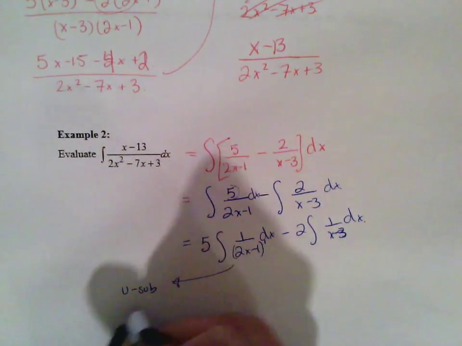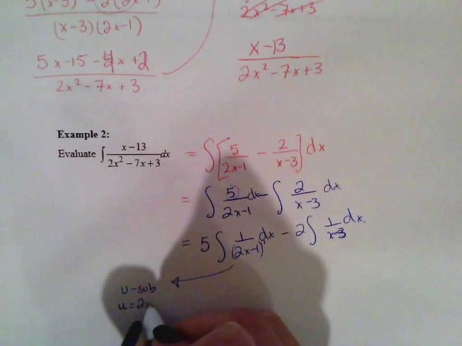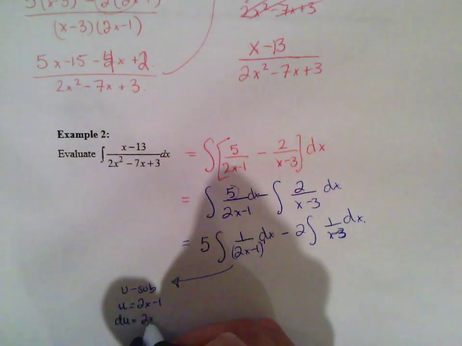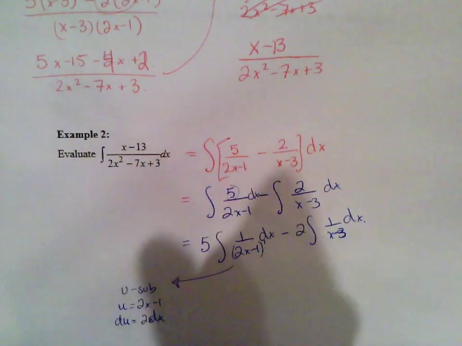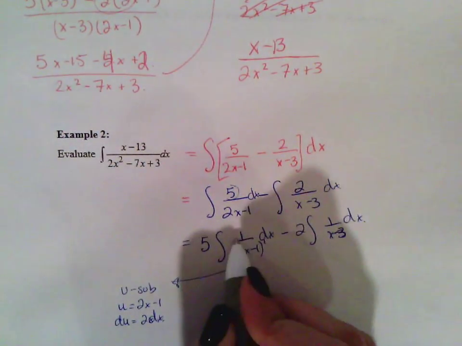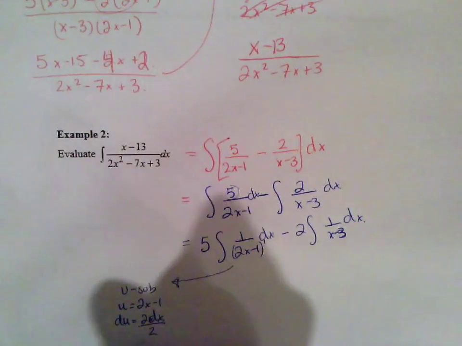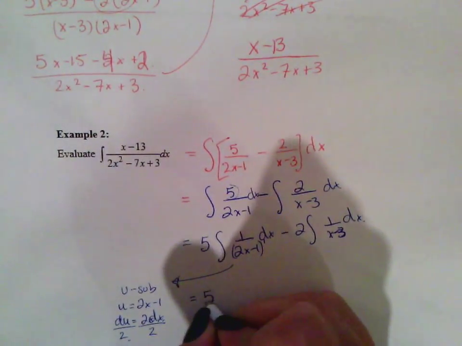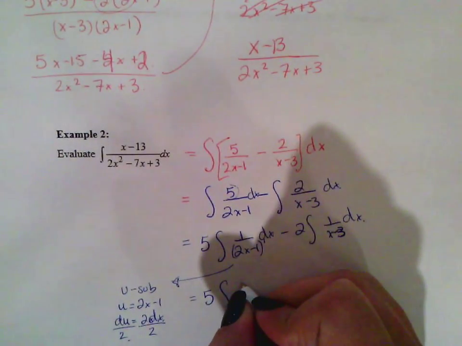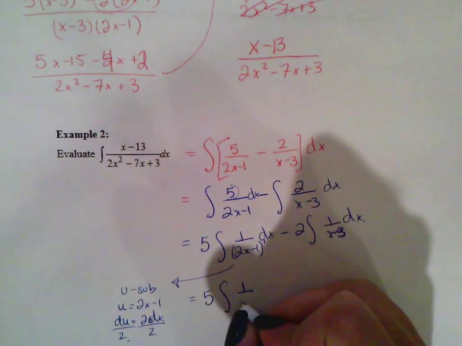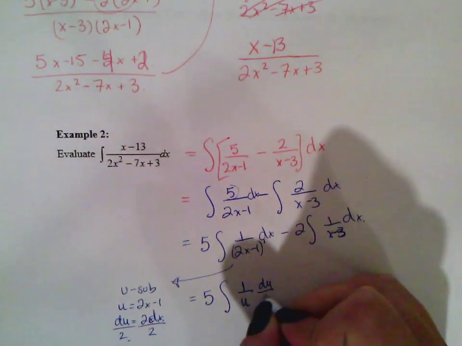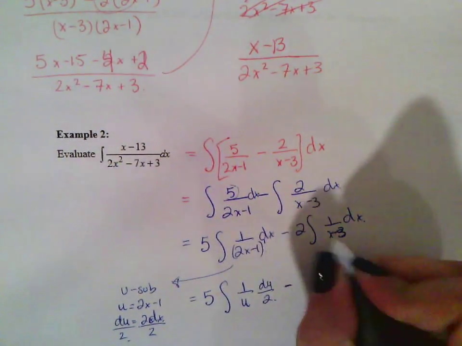So u sub, let's let u equal 2x minus 1. So du is going to be equal to 2 dx. But of course we wanted it to equal 1 dx, so we're going to divide both sides by 2. So now if I rewrite this side, it's going to be the integral of 1 over u times du over 2.